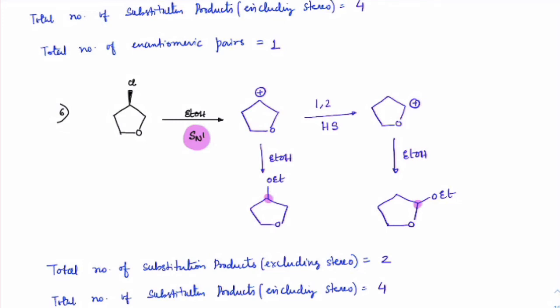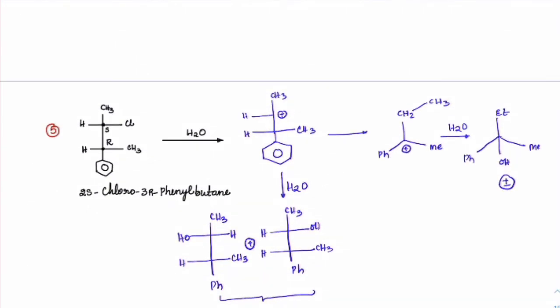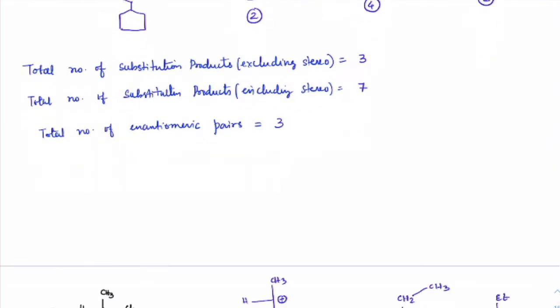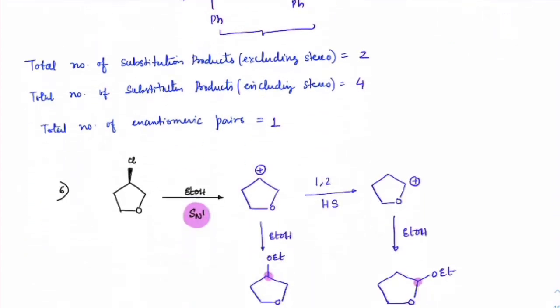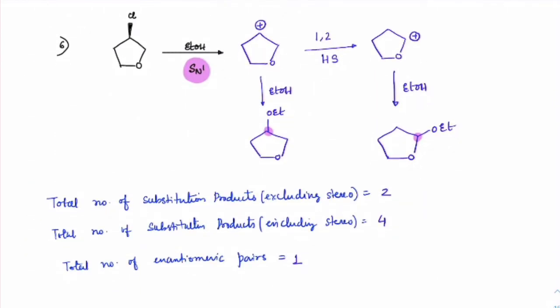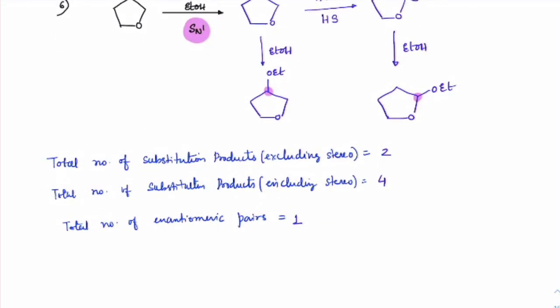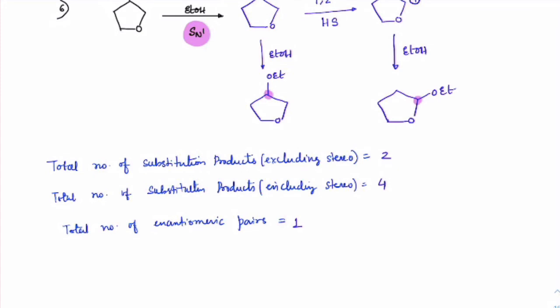Because you already have an electron-withdrawing group here, that will pull and increase the rate of SN2. So in all these cases, in the fifth one also, you will have an SN2 product here. Got it? But I'm only asking for SN1 kind of products. So this type would be mentioned to you. Even if it is going for SN2 also, if the number of products is asked, you don't have to worry about it, because SN1 is anyway taking care of that position.